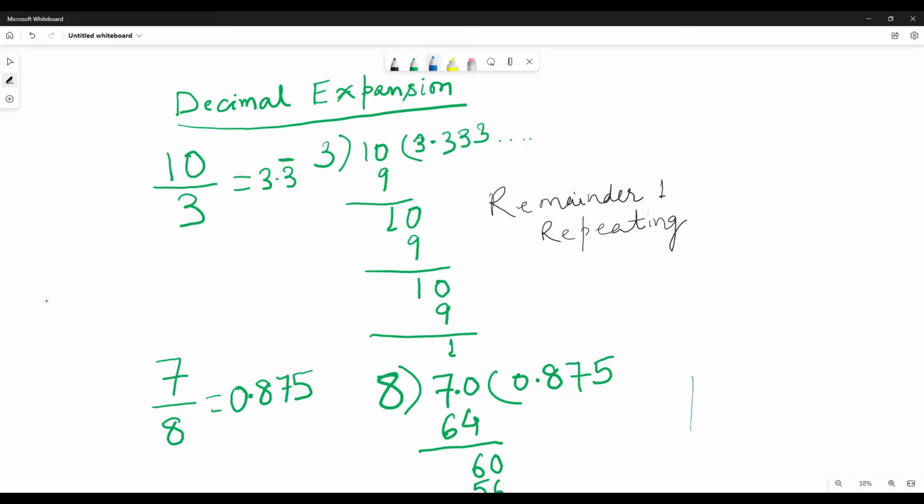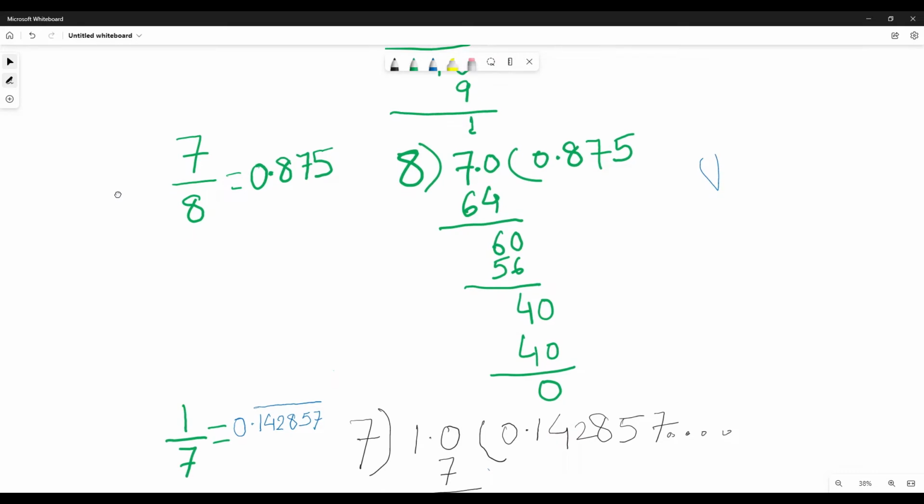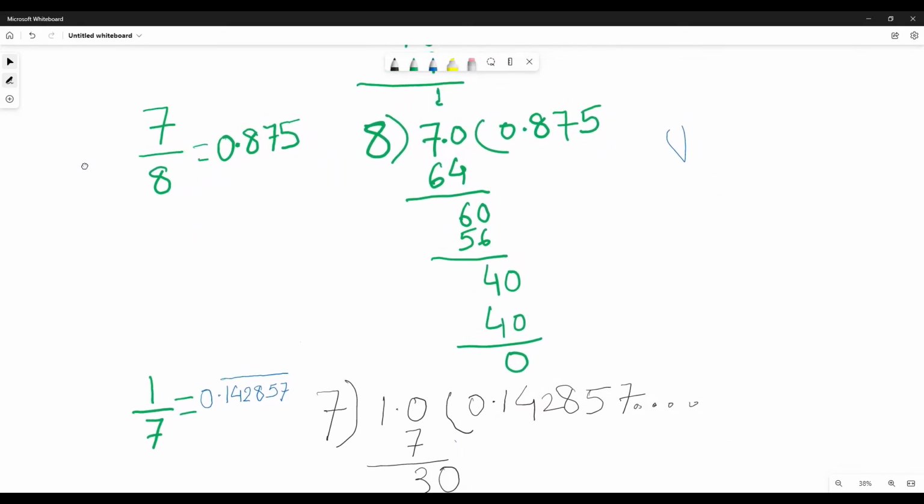If we have 7 by 8, that is 0.875, and this is a terminating decimal. This is terminating because the remainder has become 0. So if the remainder has become 0, then we can write the decimal as 0.875, right?